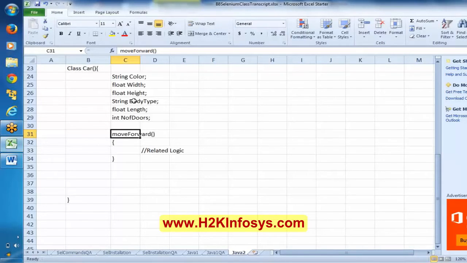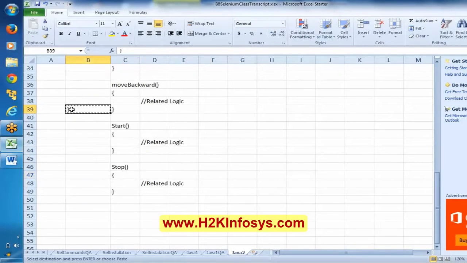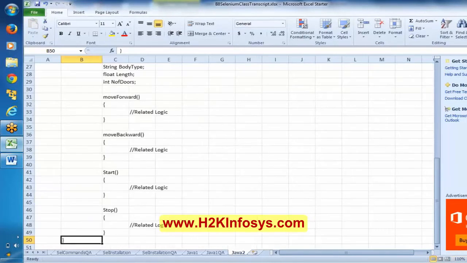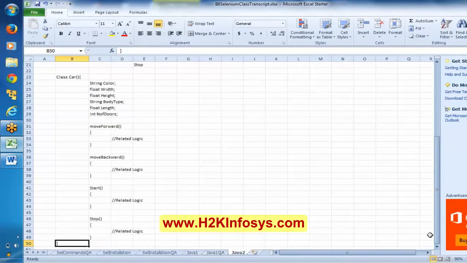In that case you define the variables like this, and this behavior is going to be represented like this, and the related logic will be written over here. This should come after all these things. Now let me minimize this to get into a single screen.